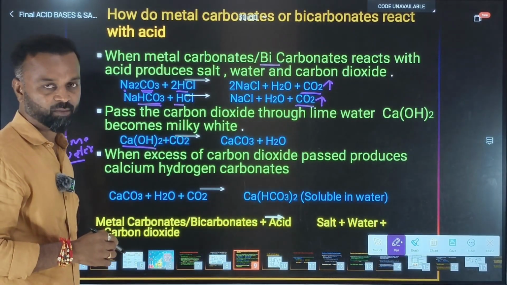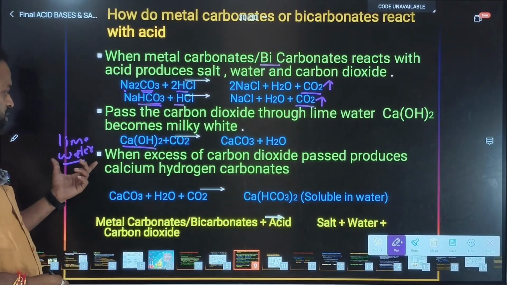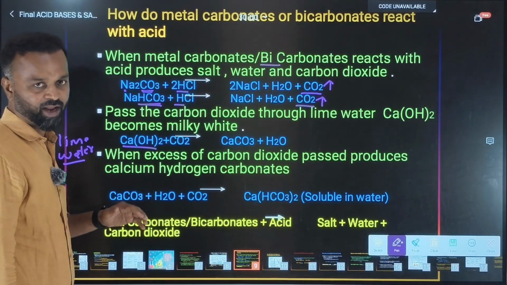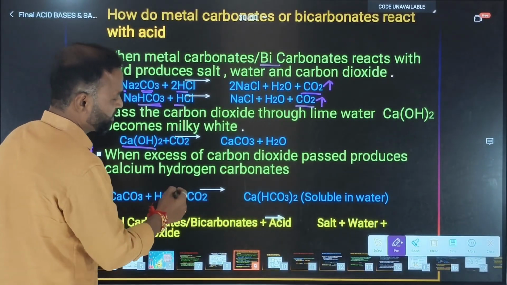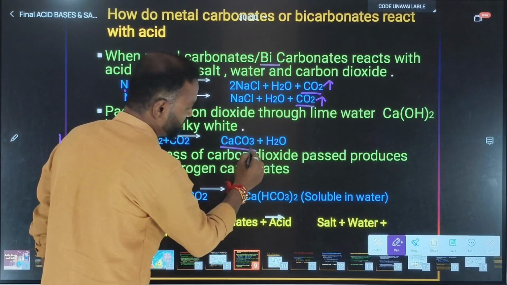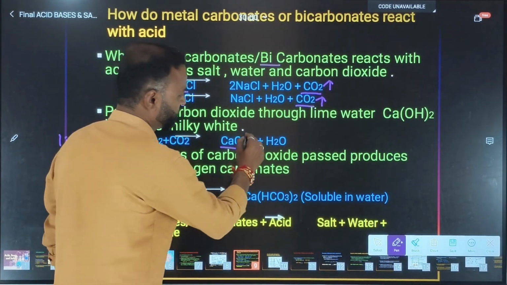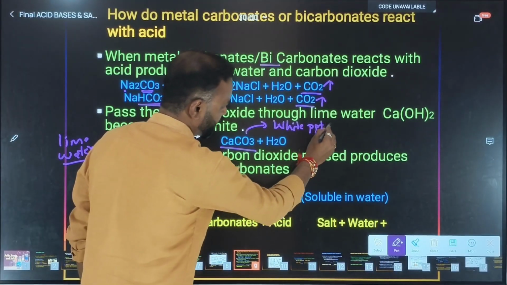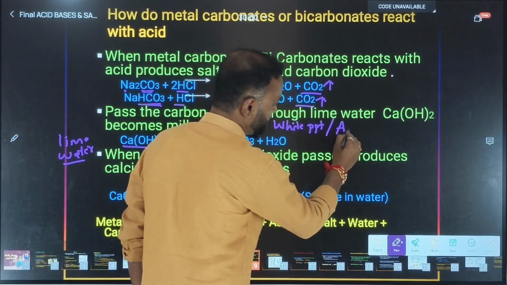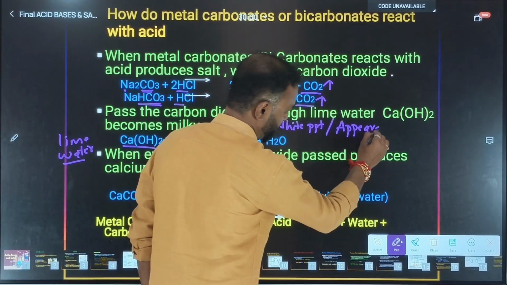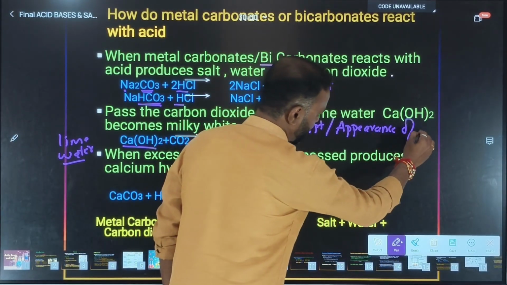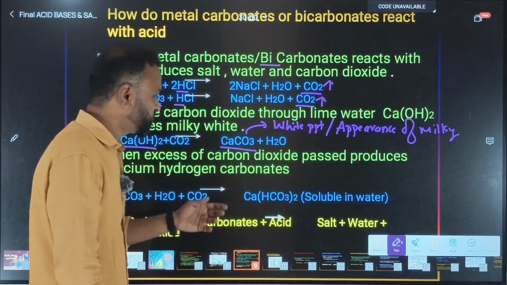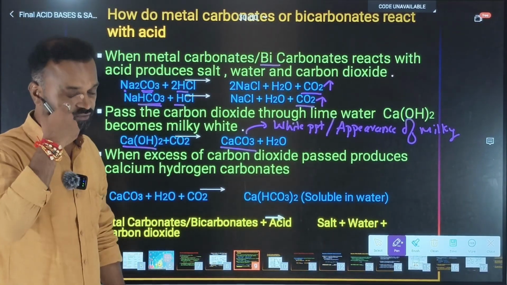Ca(OH)2. Calcium hydroxide is commonly called as what? Commonly called as lime water. When we pass carbon dioxide into lime water, it will form the white precipitate of calcium carbonate. What will form? It will form a white precipitate. We can tell there is an appearance of milkiness in that solution, or there is a formation of insoluble particles of calcium carbonate.